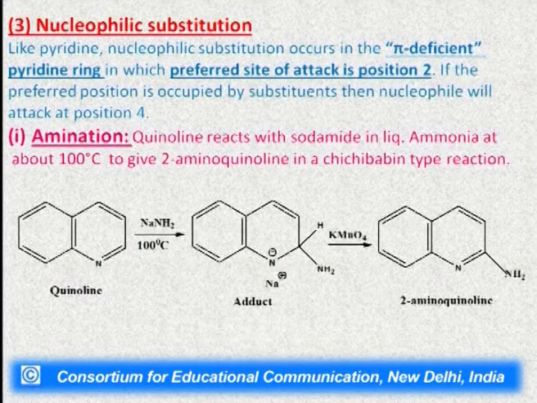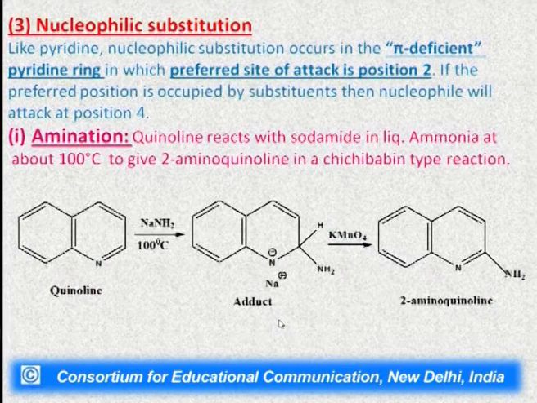If this position number 2 is already occupied, then attack will take place at the position number 4. For nucleophilic substitution reaction, we have taken here the amination of quinoline, in which quinoline will react with sodamide in the presence of liquid ammonia,